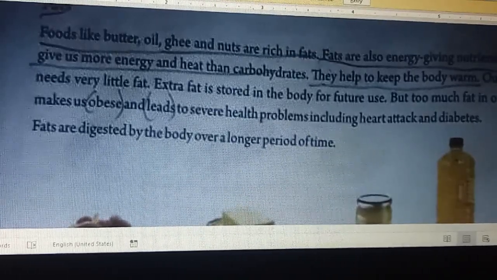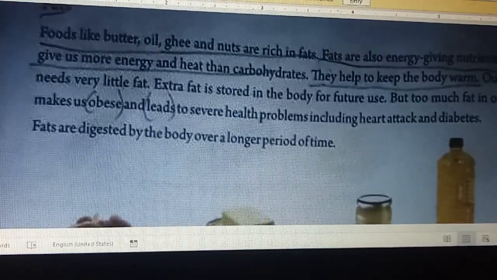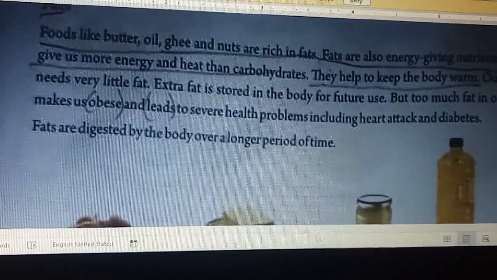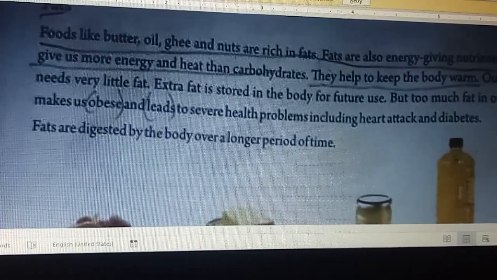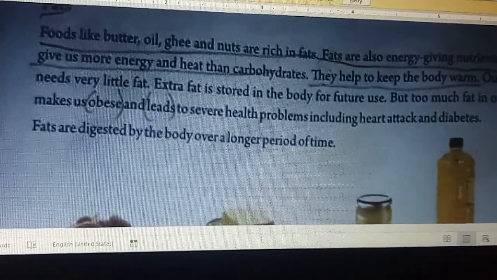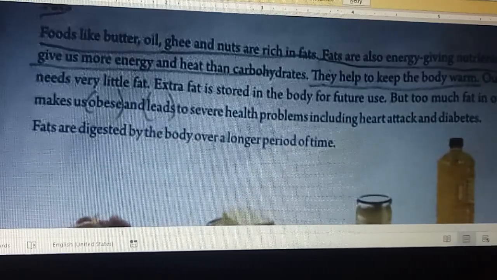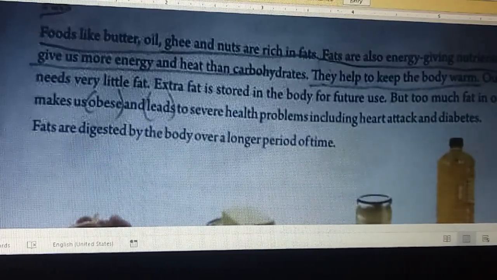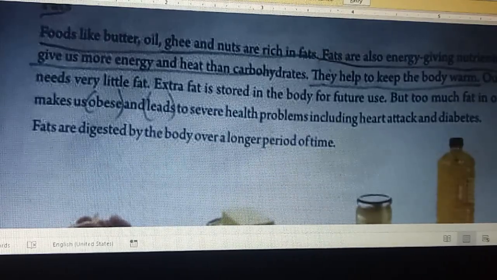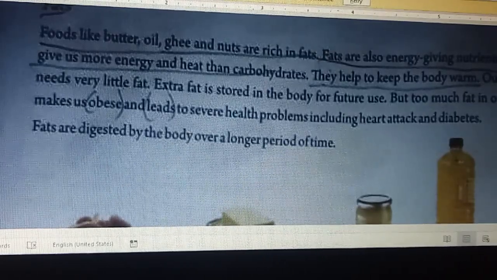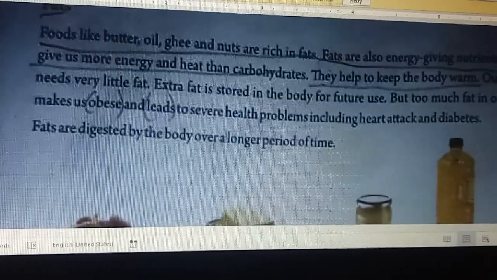So if you have fat, butter, ghee, oil, your body becomes warm. Our body needs very little fat. Extra fat is stored in the body for future use.